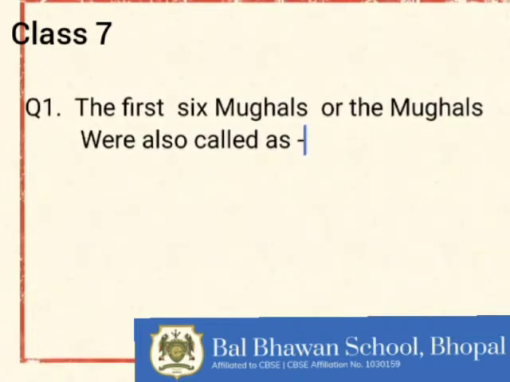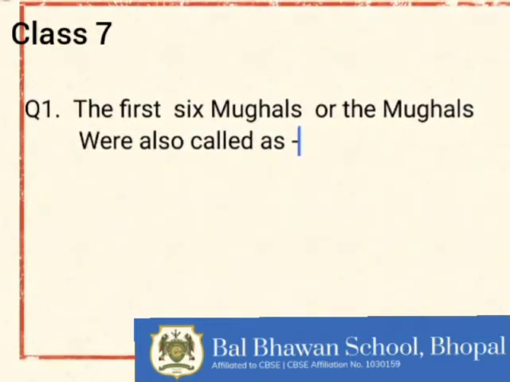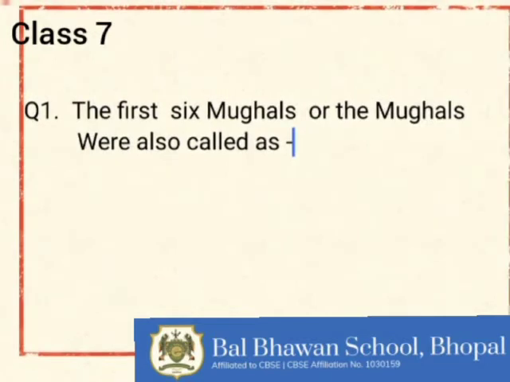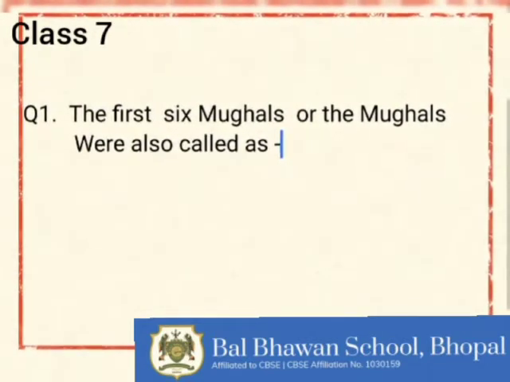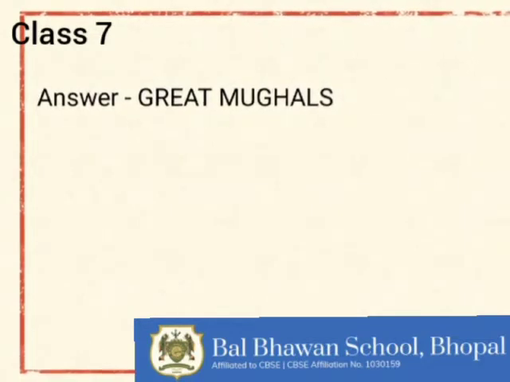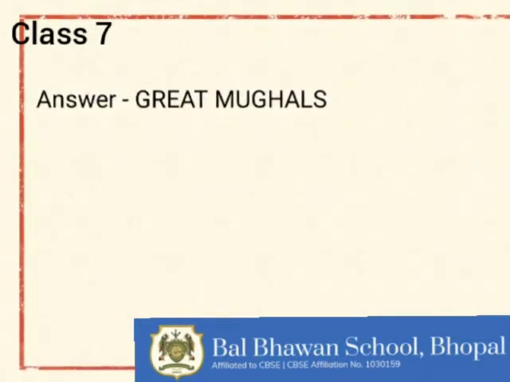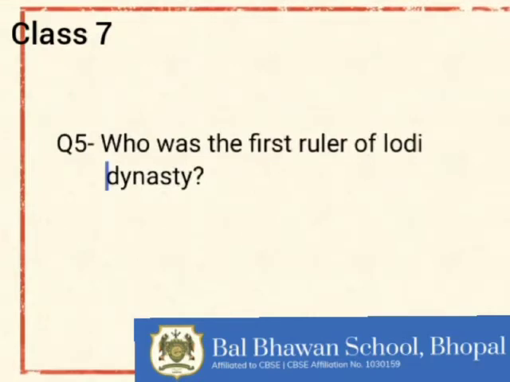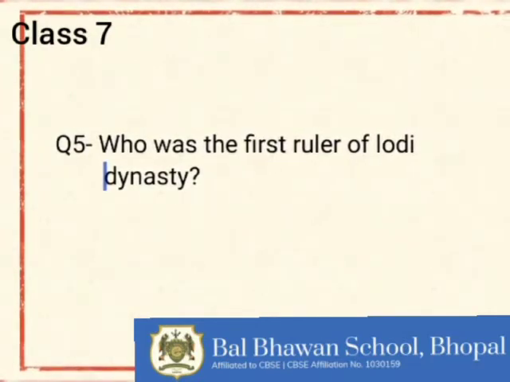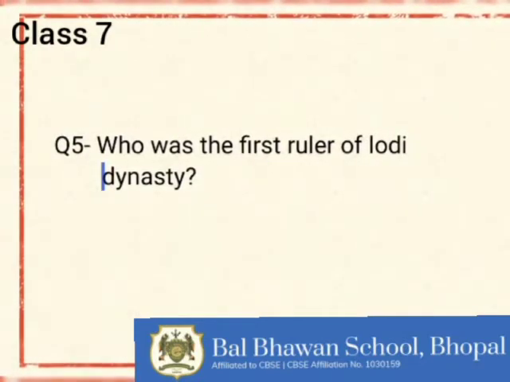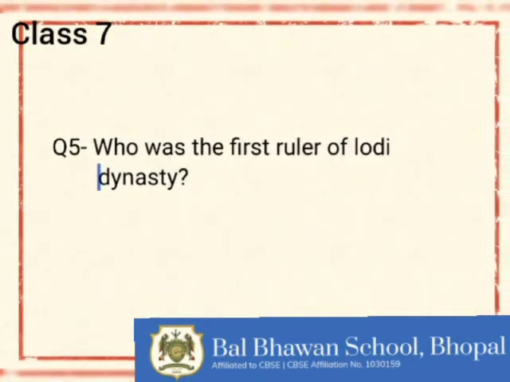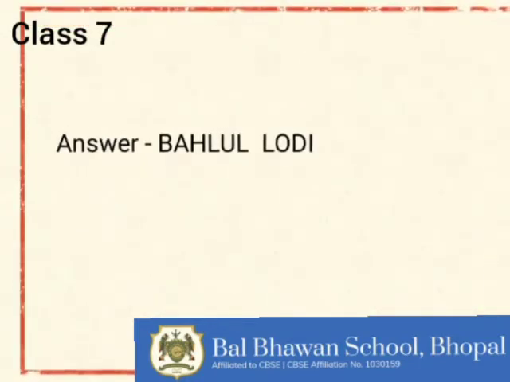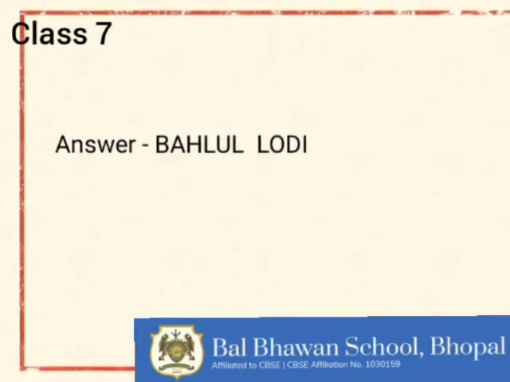Second question is, the first 6 Mughals were also called as? The answer is Great Mughals. Who was the first ruler of the Lodi dynasty? Write down the answer quickly. Answer is Behlul Lodi. If it is correct, again give a star.